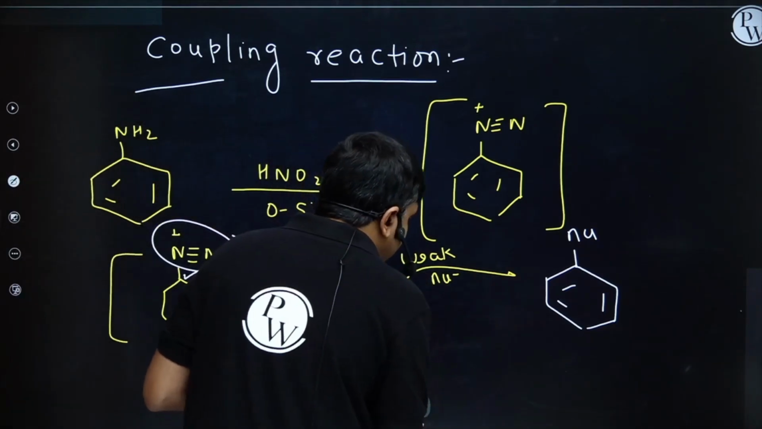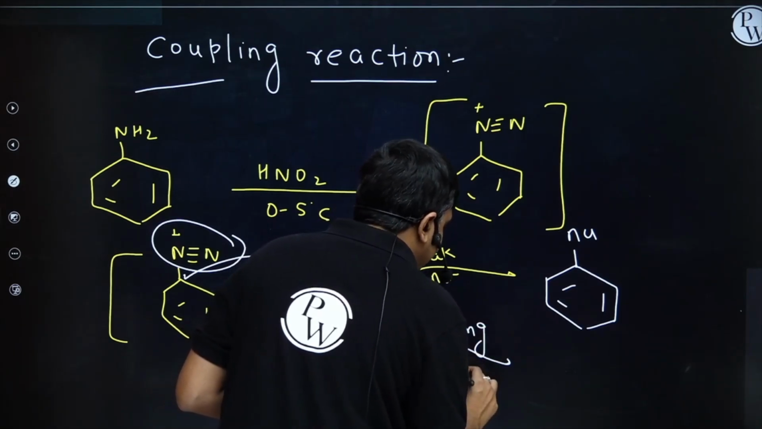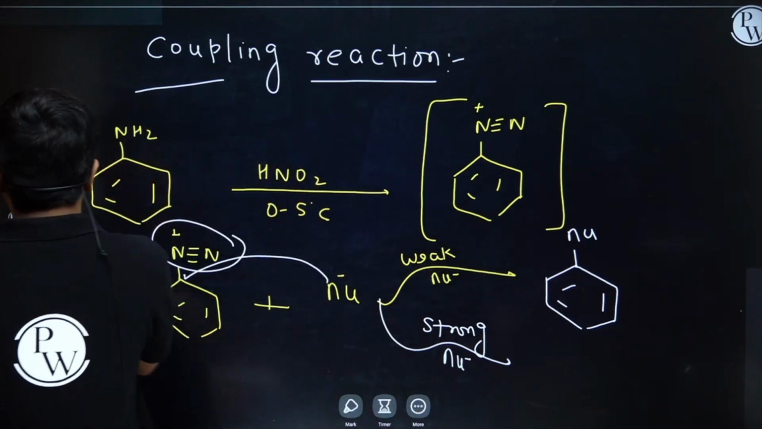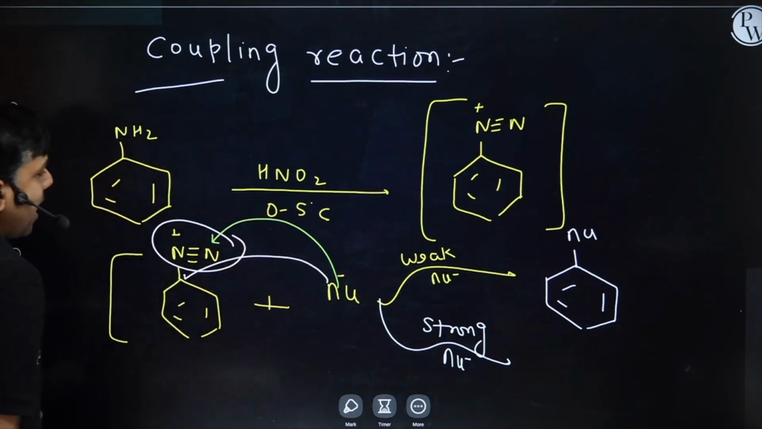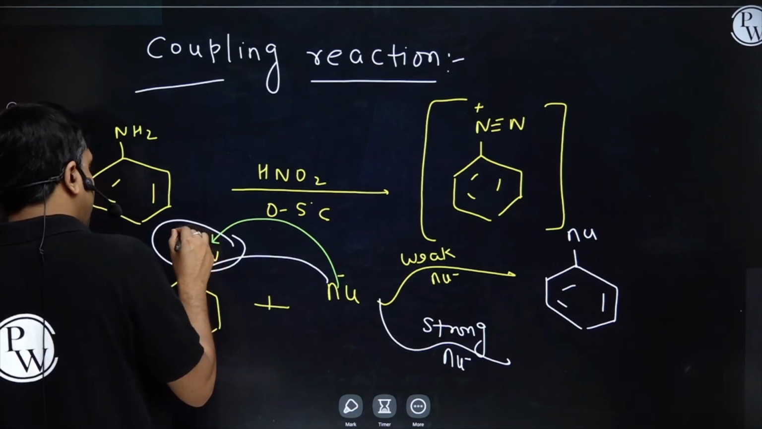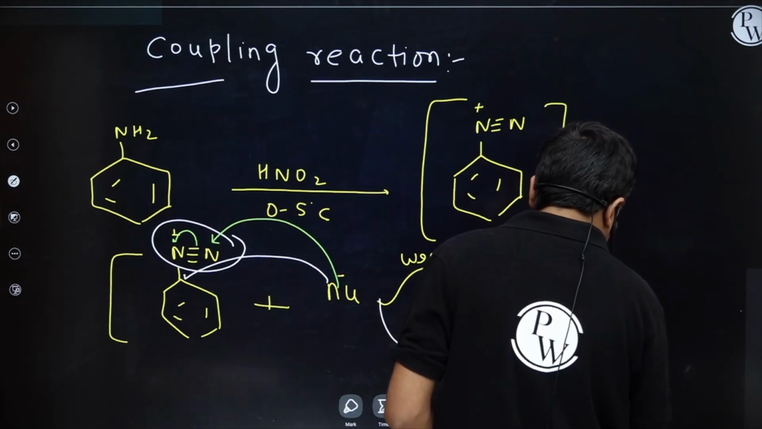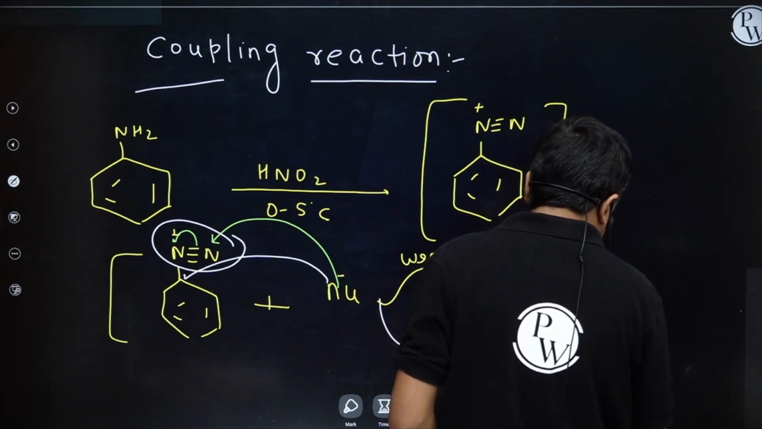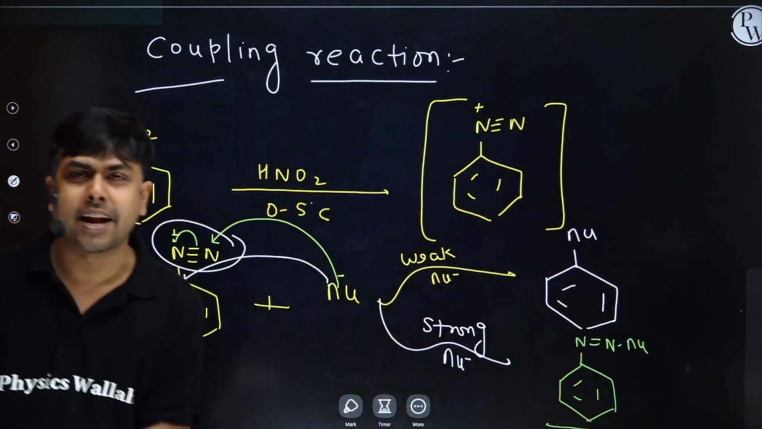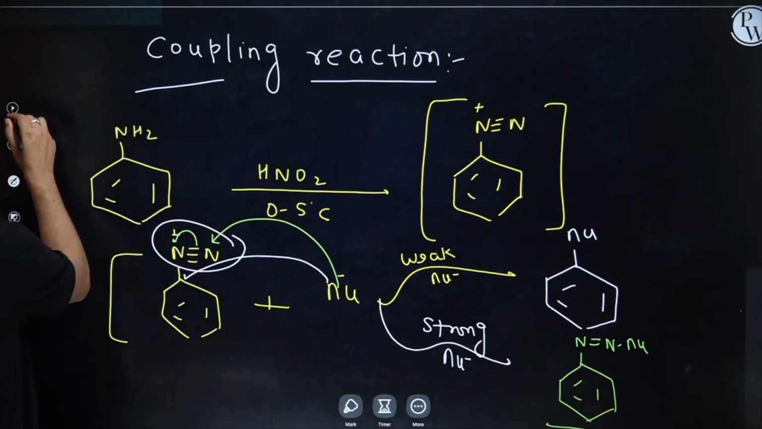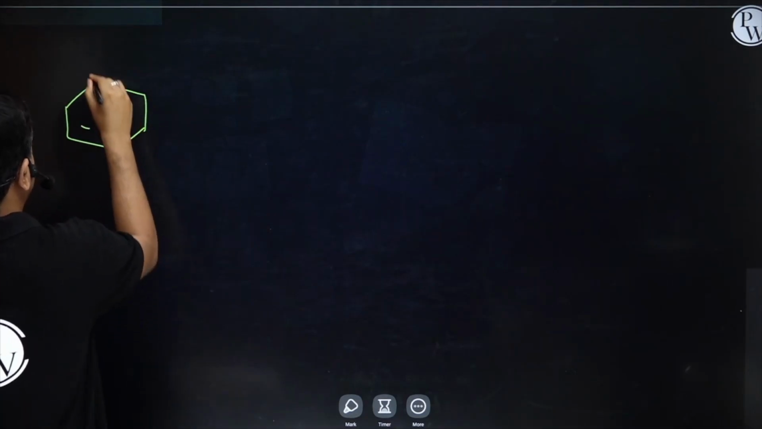So I will have simple substitution reaction. Now, if the nucleophile taken is a strong nucleophile, in that case, what will happen? This nucleophile will attack on the nitrogen part itself. As soon as it attacks on this nitrogen part, this bond will shift over here, and I will have the formation of PhN double bond N Nu. Let us try to understand the second reaction. Okay. Student, I am having diazonium salt, right?